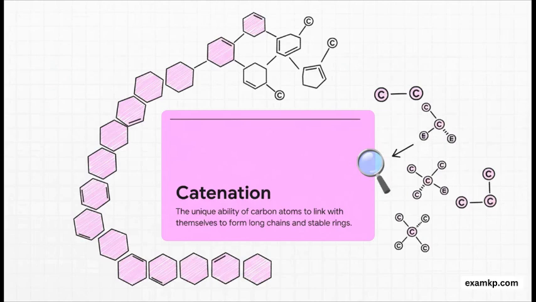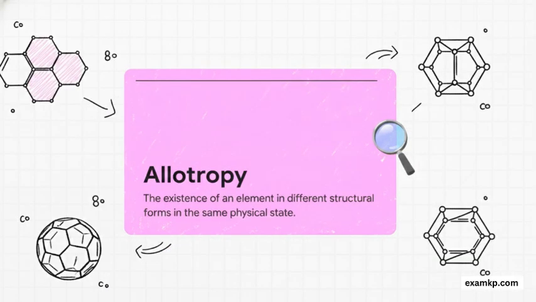Okay, next up is catenation. Now I need you to remember this word because it's carbon's ultimate superpower. Seriously, it's the amazing ability of carbon atoms to link up with other carbon atoms to form these incredibly long, stable chains, branch chains, and even complex rings. No other elements can do this nearly as well. So what does this mean for you in an exam? If you ever see a question asking, why are there millions of organic compounds? Your brain should immediately scream, catenation. It's the answer.